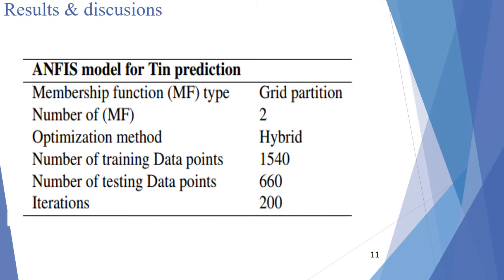So here, the type of membership function used is the grid partition with two membership functions. The optimization method used is the hybrid one. The number of training and testing data were already mentioned, and the number of iterations is 200.